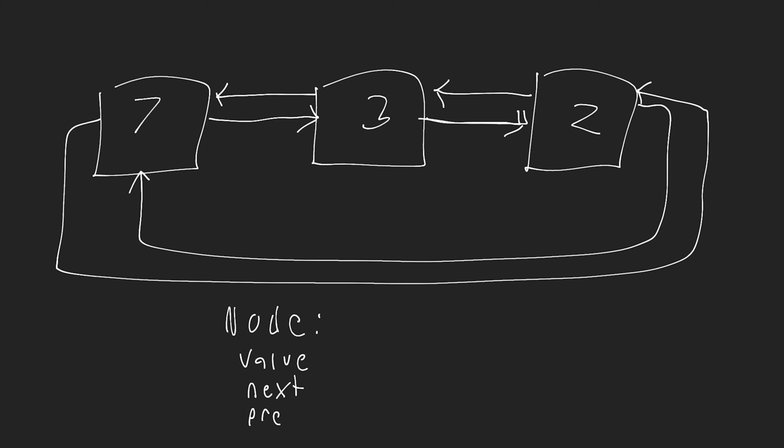The main advantage here is that if we access a specific node, so let's say I traverse and I find node 3, now what I can do with this node is I can traverse backwards and find the nodes that exist before it. That means that now once I find this element, I can find all of its neighboring elements quite quickly compared to with a single linked list where I would have to actually traverse the list again to be able to find the previous element. So before we go too crazy, let me just clean up this example a little bit and let's look at some implementation details related to the doubly linked list.